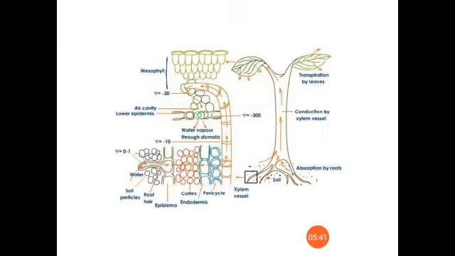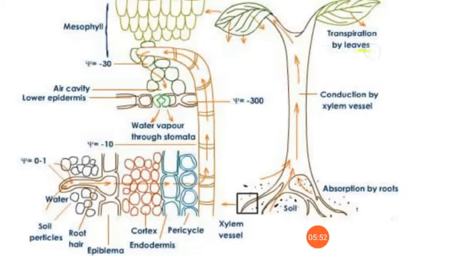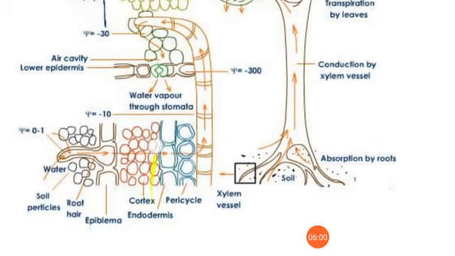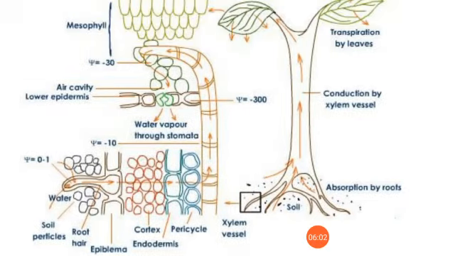If you see the structure of a root, you can see that there will be what? Root hairs. If these are soil particles containing water, there will be an epidermis, then the cortex, and the pericycle, and then the xylem. Xylem will be there.